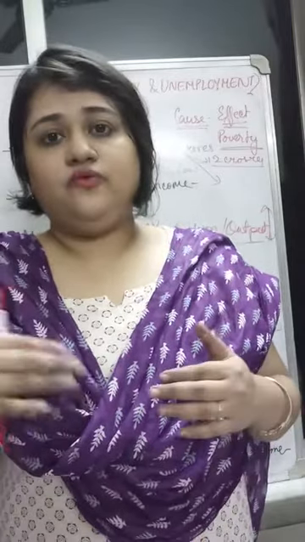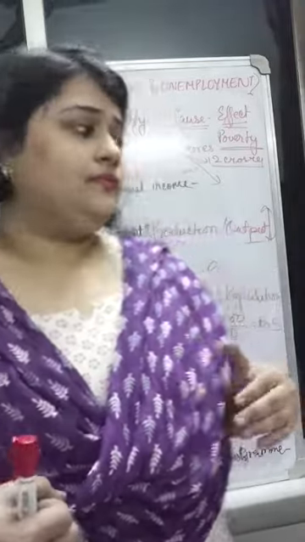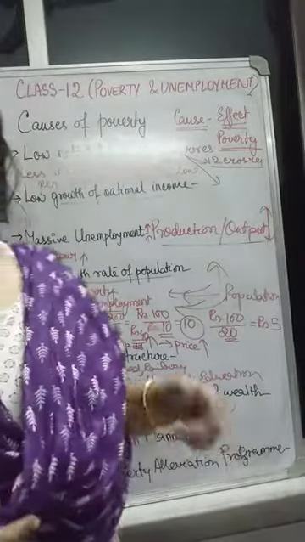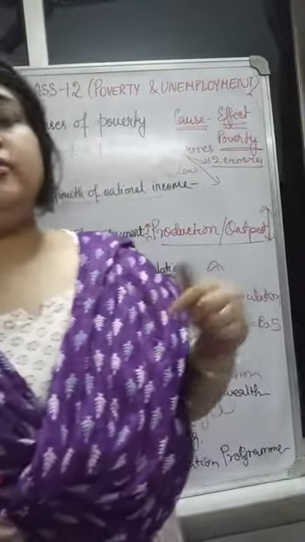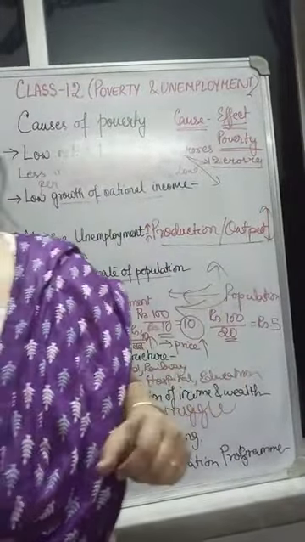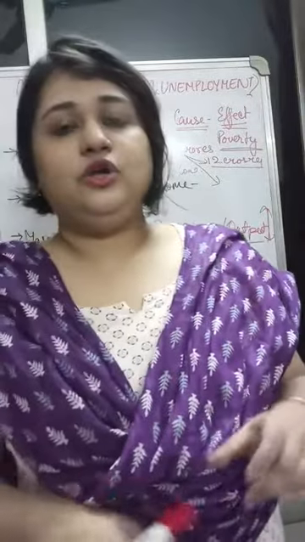But when the poverty problem became crucial, when its elimination became impossible, that is the time the planning process included poverty as a focus area.